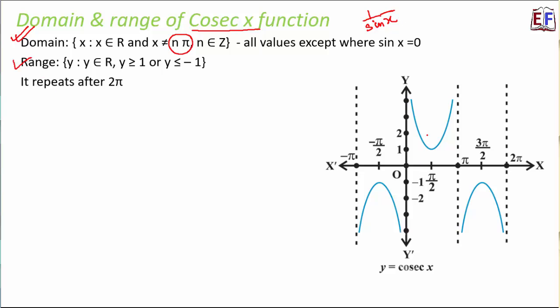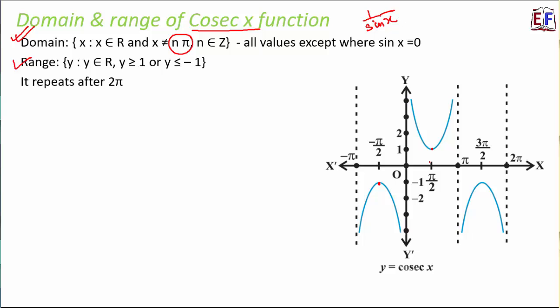What about the range? If you look at the graph, you can see that the output values are all values except these values, because it starts from 1 and all the values are above 1. Similarly, all the values on the negative side are below -1. So we really do not have any output values between -1 to +1. So we can say that range is all real numbers such that y is greater than or equal to 1 or less than or equal to -1. There will be nothing between -1 to 1. Besides that, all other real numbers could be a permissible output.